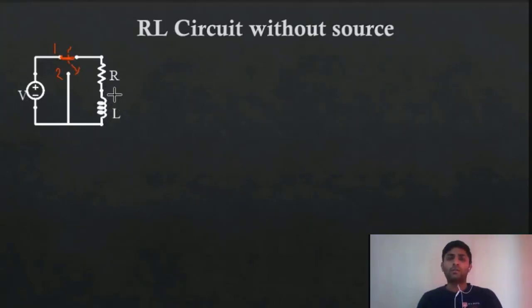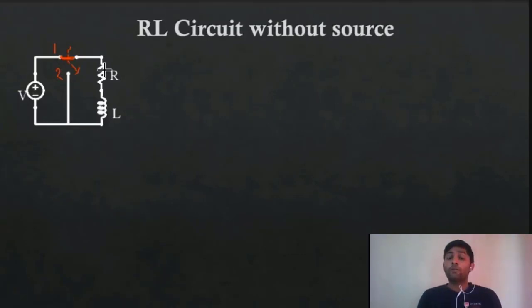But as you know, there is a limitation of energy. Whatever energy has been stored, that energy will be used only for the rest of the circuit. So after some time you will observe that all the energy has been lost through this resistor. If there were no resistor, yes, the energy would remain the same and would not be lost. But in this case, since there is a resistor, this energy will get lost. So after some time we will observe that there will be no current and no voltage.